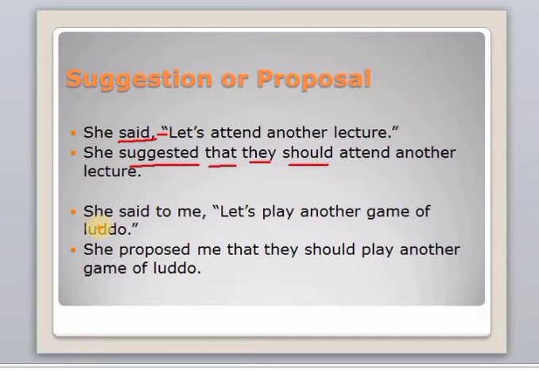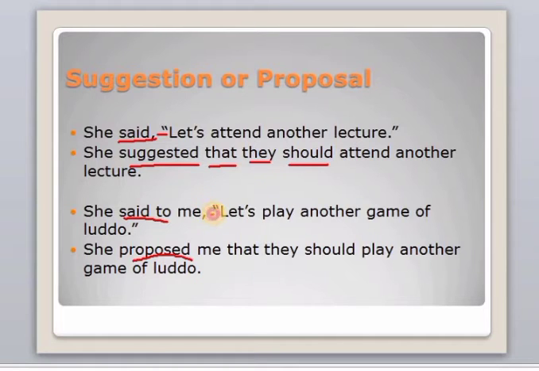The second sentence we have: she said to me, let's play another game of Ludo. So again this is a suggestion. So suggestion or proposal is the same thing. So we can use either suggestion or proposal. So said will be replaced by the word propose. So we can write suggested here as well.